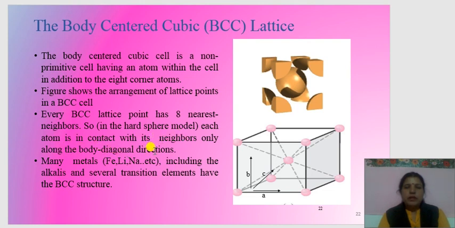Many metals including the alkalis and several transition elements have the BCC structure. Here are given the examples of the BCC structure. Body centered cubic structure, here is the space filling. Here this represents the space lattice. Here is the unit cell of the BCC structure.